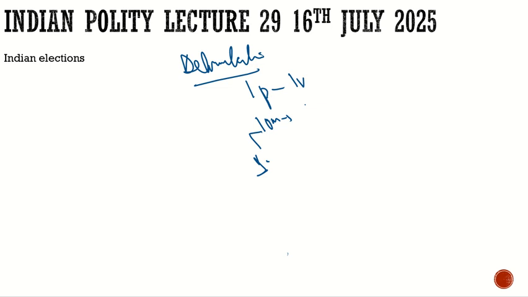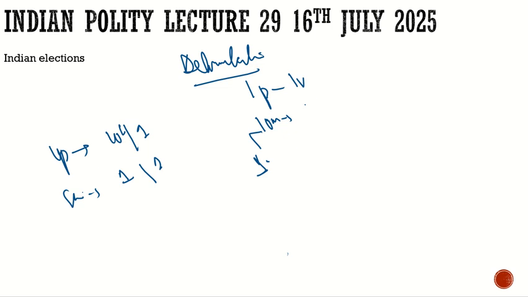There is a state like UP, which is very big and has more than 80 seats in the Lok Sabha, more than 80 constituencies. And then we have Sikkim, which has only a few constituencies. Now what will happen? In UP, 10 lakhs are represented by one person, and in Sikkim, 1 lakh is represented by one person.